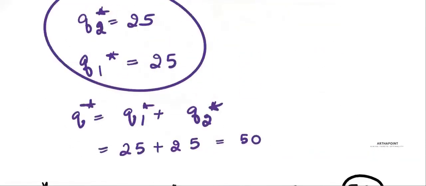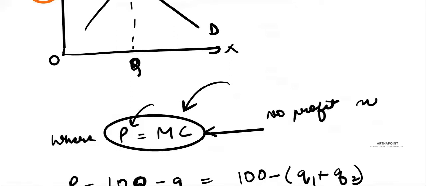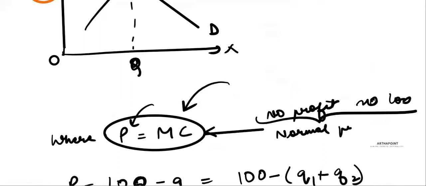Here, my aim is to take price as given, and if prices are given to me, then as a perfectly competitive firm, I will produce wherever my price equals marginal cost, which is nothing but a no profit, no loss situation, or normal profit situation. Okay, thank you.